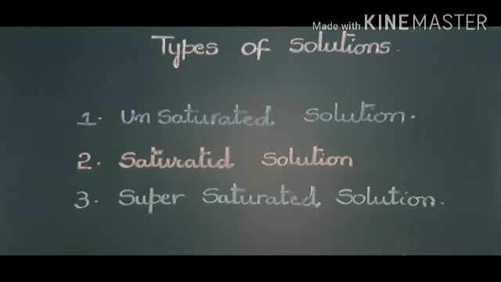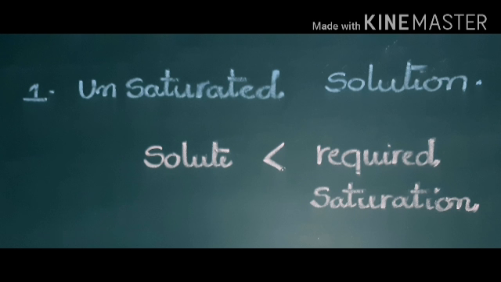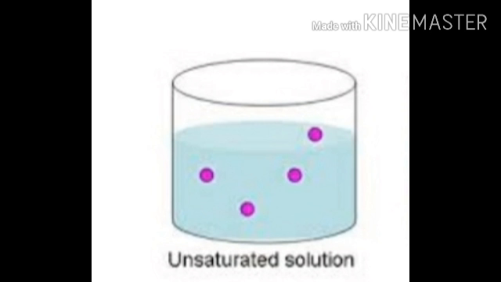And types of solution. How many types of solution do we have? Unsaturated solution, saturated solution and supersaturated solution. Unsaturated solution: what is an unsaturated solution? Here the solute is very much less than the required saturation. For the dissolving capacity of the solution, more solute is required. Such a type of solution is called an unsaturated solution.